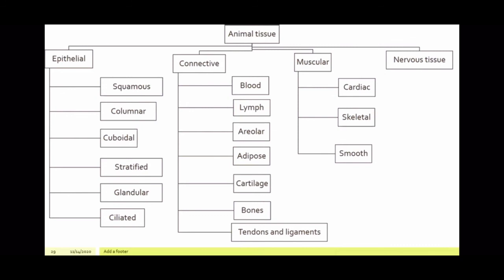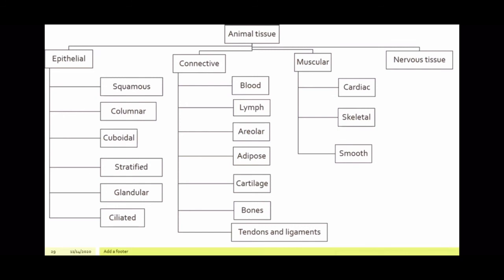You have cuboidal, their cube-like cells. It is present in the kidney and the salivary gland for secretion of saliva and reabsorption of materials from urine. Then you have stratified epithelium. They are the tissues which have many different layers in it. Helps in protection of organs and prevention of damage to the organ. Glandular epithelium, they have glands in it and they secrete sweat, oil, mucus, etc.